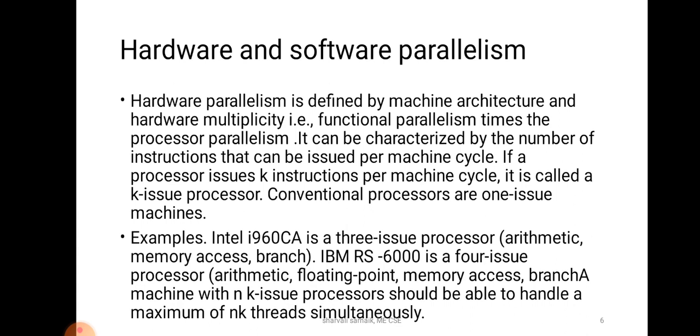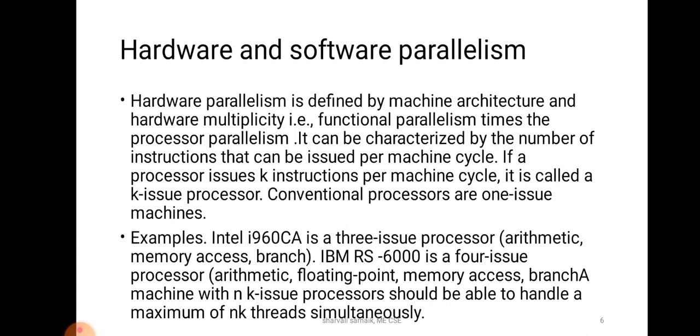If a processor issues k instructions per machine cycle, it is called a k-issue processor, and conventional processors are one-issue machines. So one way to characterize the parallelism in a processor is by the number of instructions issued per machine cycle. A conventional pipelined processor takes one machine cycle to issue a single instruction.